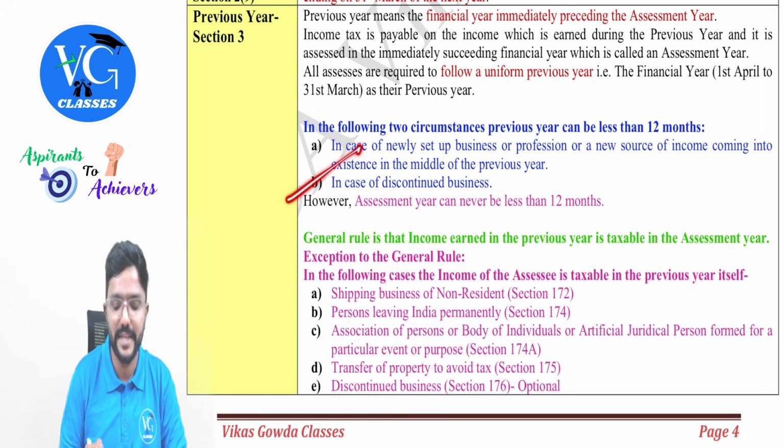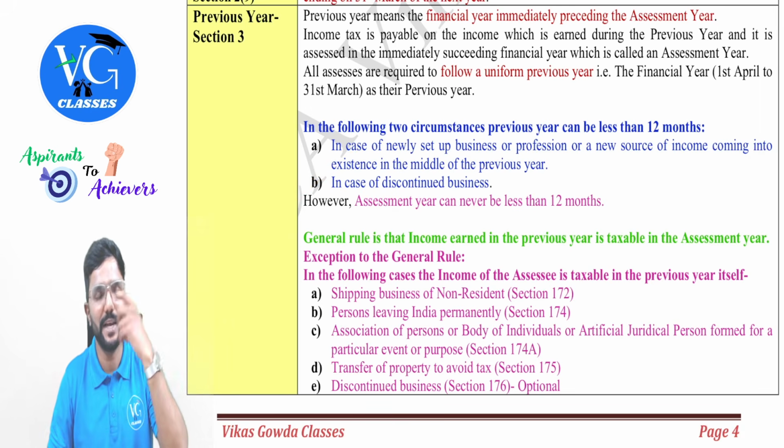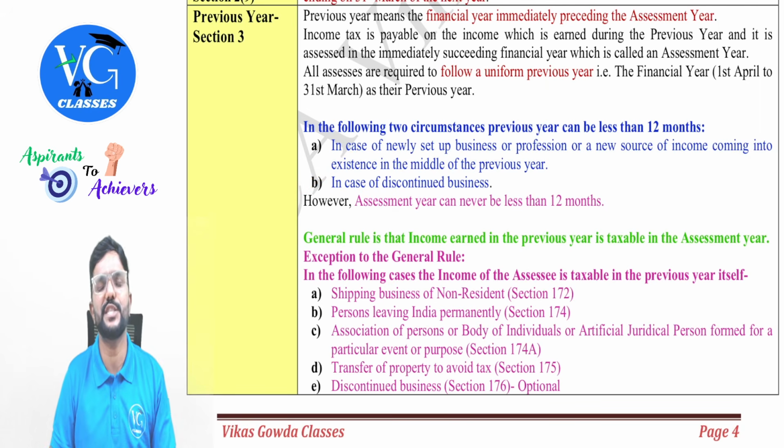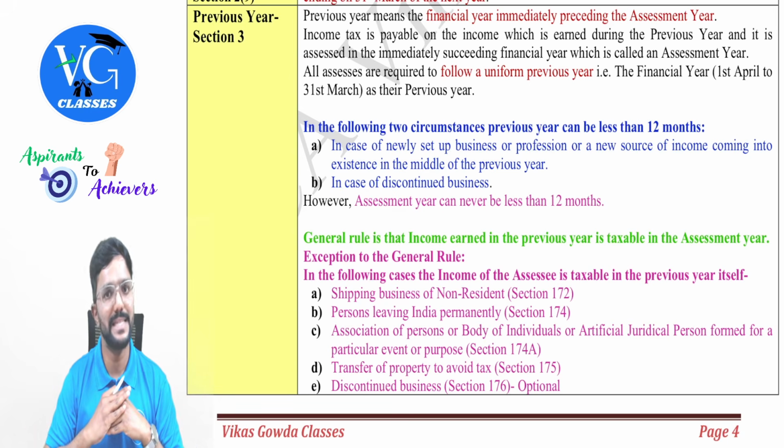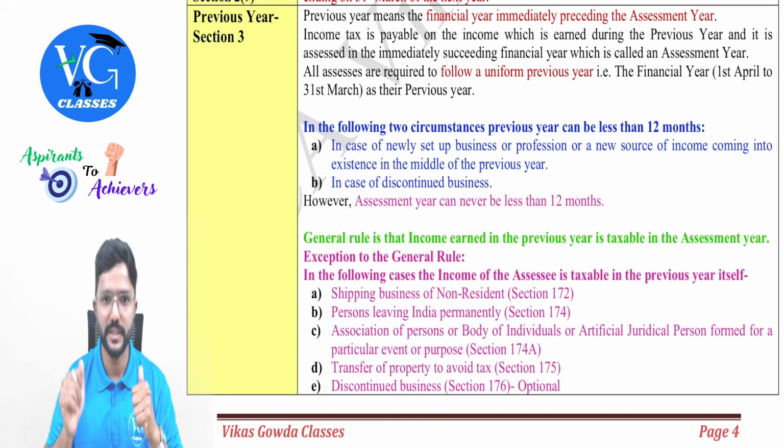Then the last one is in case of discontinued business. Sir, I am liquidating my business. I was carrying it on for the last 10 years, 15 years. Now I am liquidating it. I am discontinuing it. So in that case, assume I am discontinuing on 31st December of the previous year. So what would be my last previous year, guys? From 1st April to 31st December. Less than 12 months. Got it? Yes.